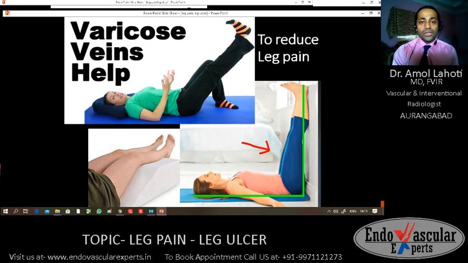Varicose vein patients might benefit from two simple things: they should elevate their foot, and they should wear tight stockings after consultation with doctors, because whether to wear grade 1 or grade 2 stockings, and which type, full length or half length, the doctor can guide you better.